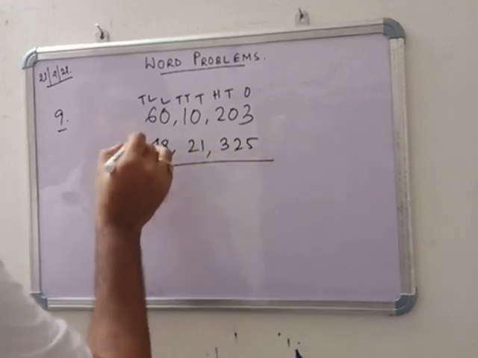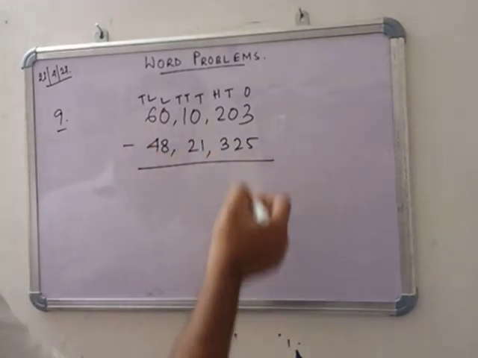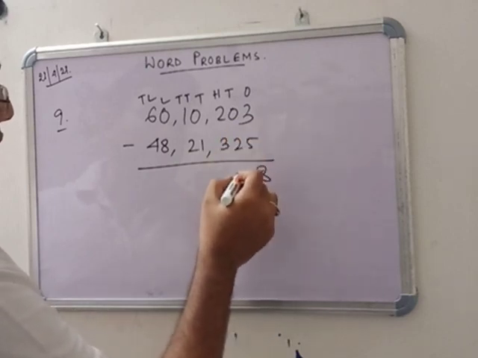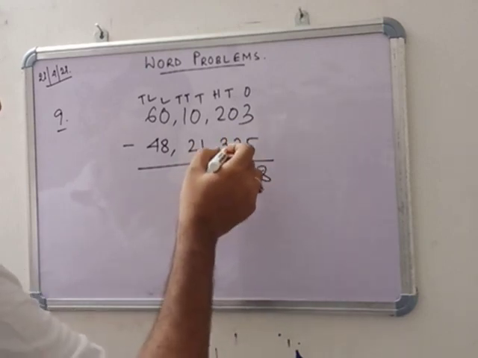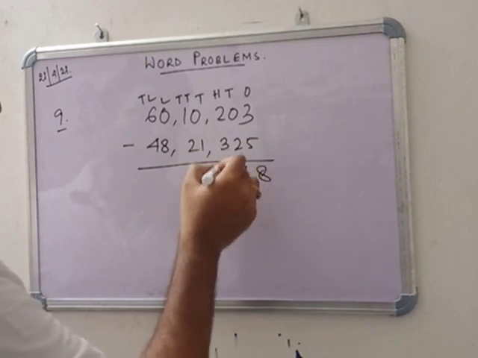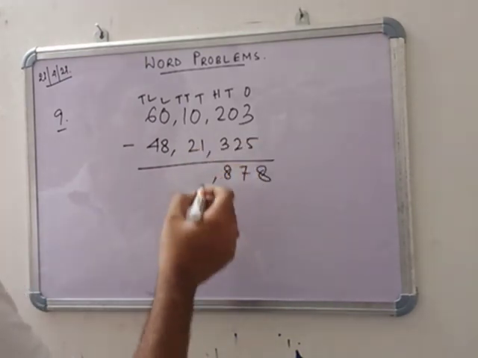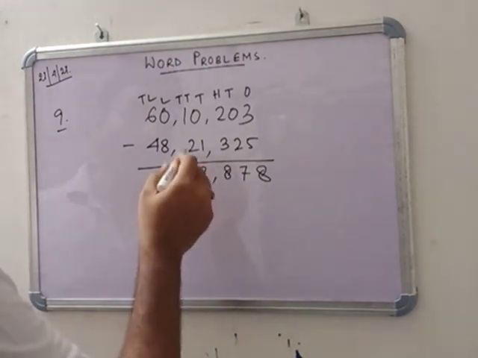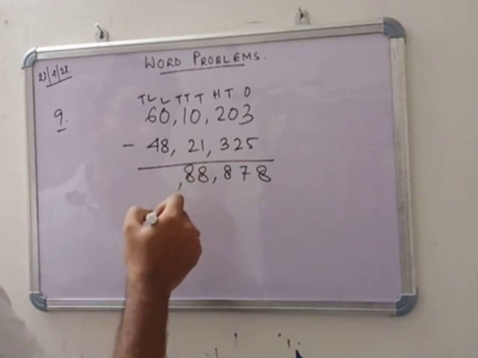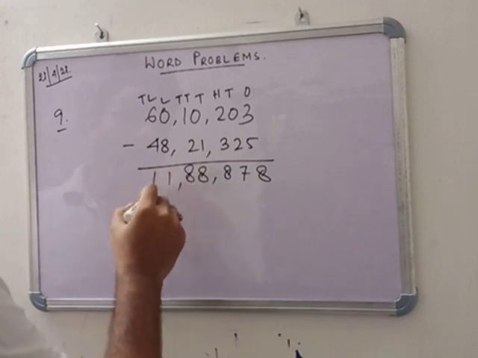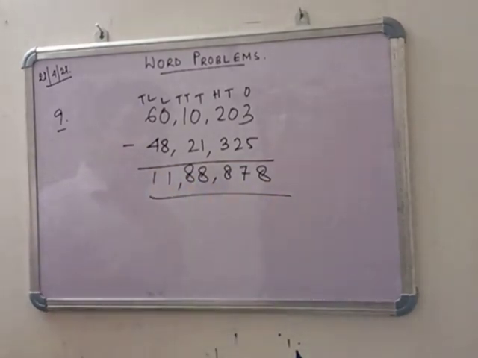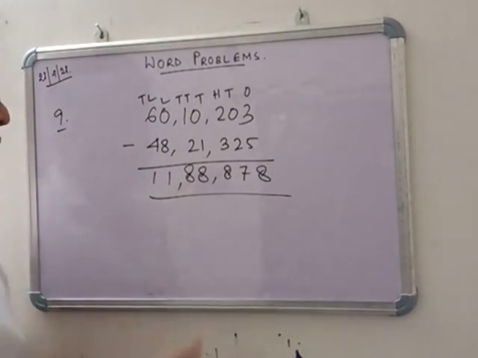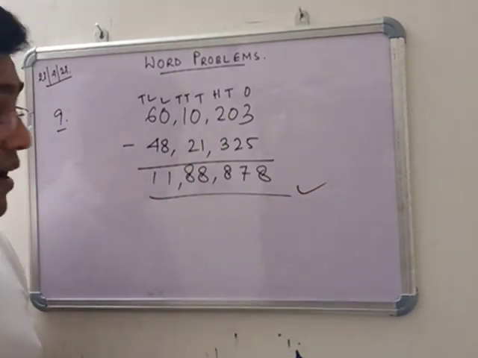Now subtract it. After subtraction, see that this is 8, 7, 8, 8, 8, 1, 1. Okay, so 11,88,878 is the answer. Write it.